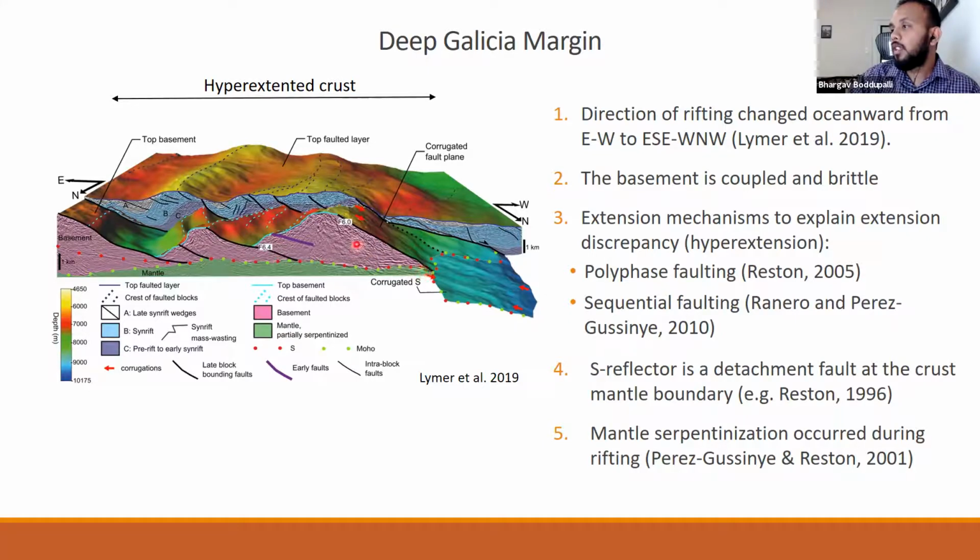Further evidence for this rotation was obtained when they saw aligned corrugations on the fault planes with the corrugations on the S reflector. So this is the S surface, and the corrugations were very well aligned, which means that there was a slip of the fault blocks on top of the S surface.